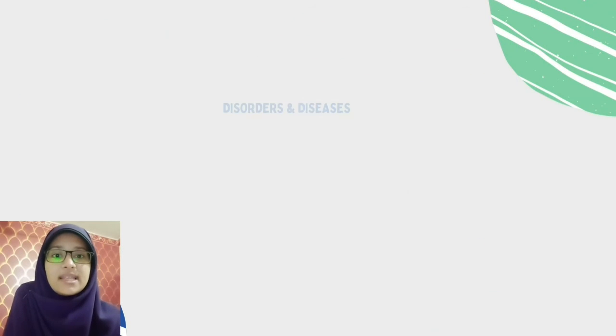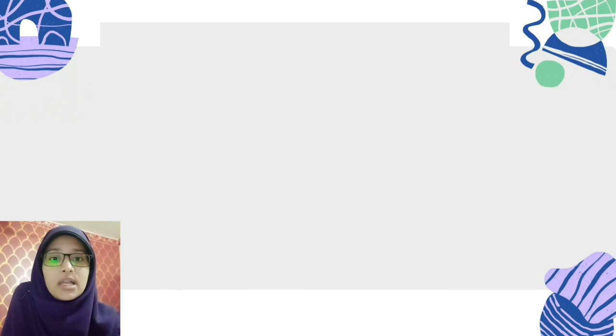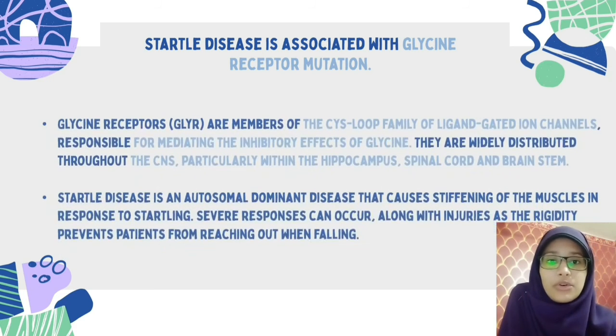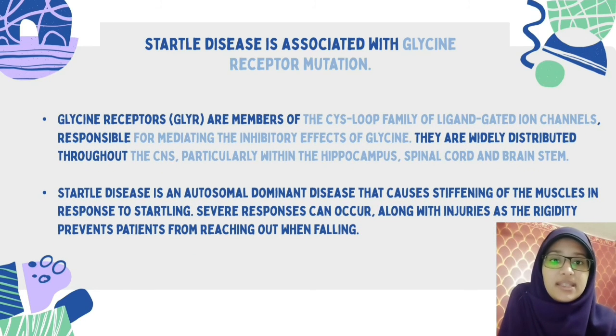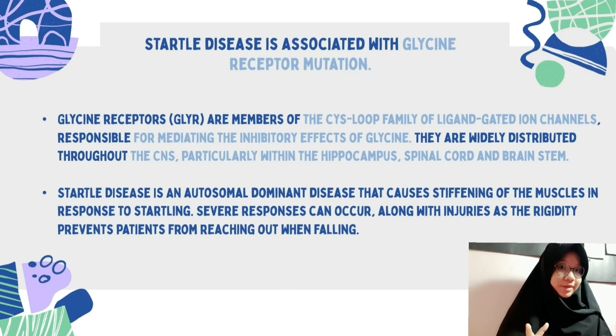Secondly, I will speak about glycine receptors. They are members of the Cys-loop family of ligand-gated ion channels, and they are responsible for mediating the inhibitory effects of glycine. Mutations in this channel are associated with a very rare disorder called startle disease. I'm going to talk a little bit about startle disease, only some additions.